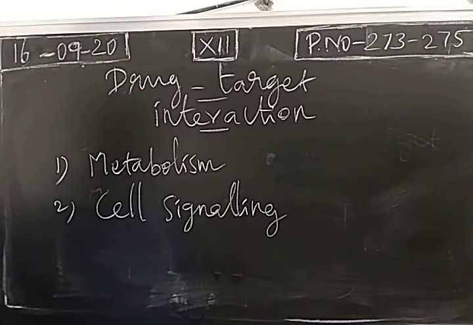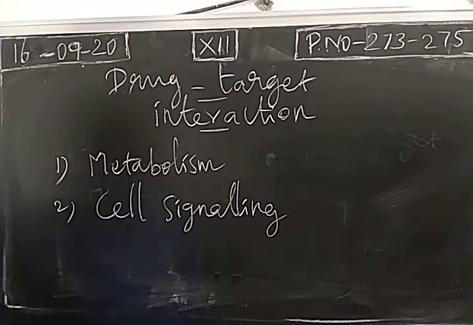Metabolism means when we take food, it has to be broken down, then energy will be obtained from that. For all the cells, energy will be given in the form of ATP. Next, there will be synthesis of new biomolecules in the human body. These two are collectively known as metabolism.